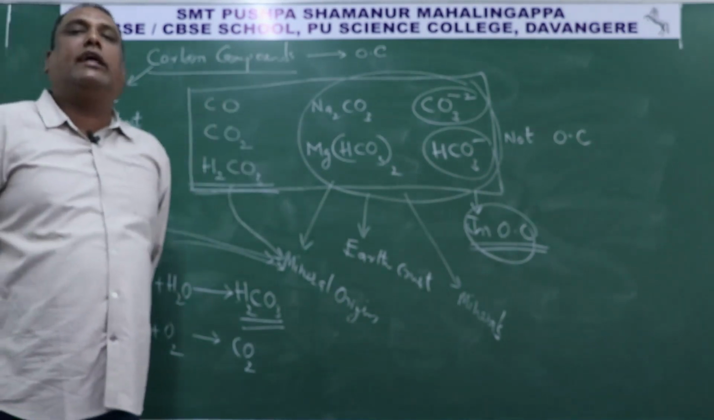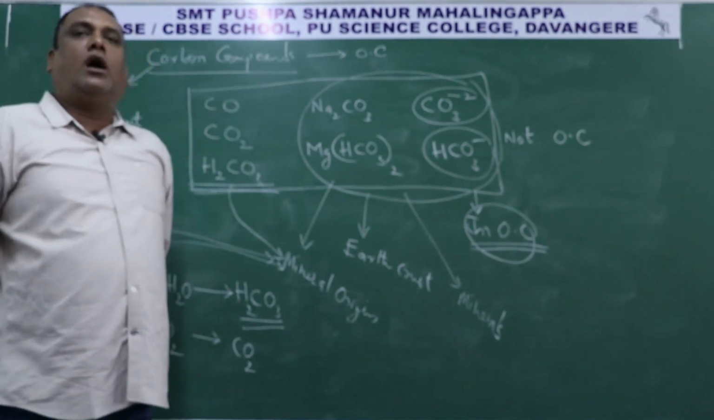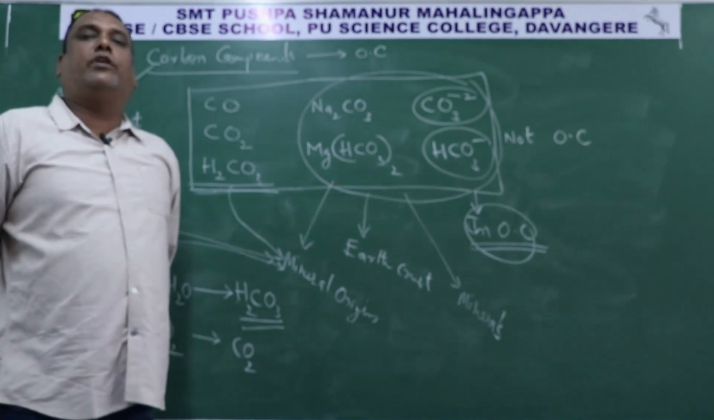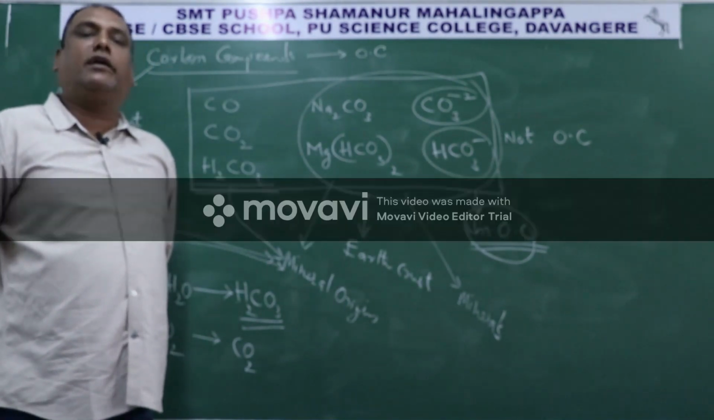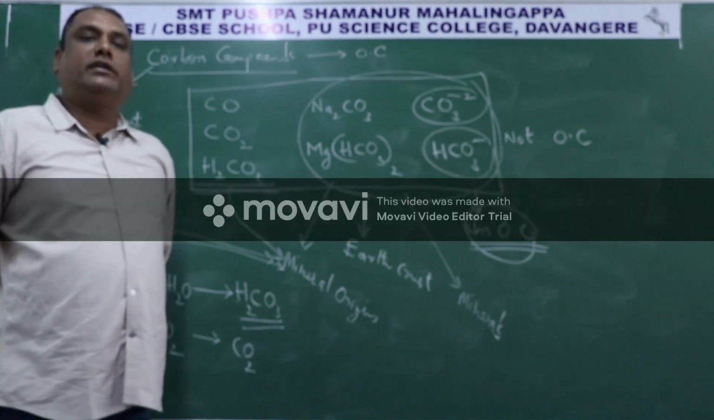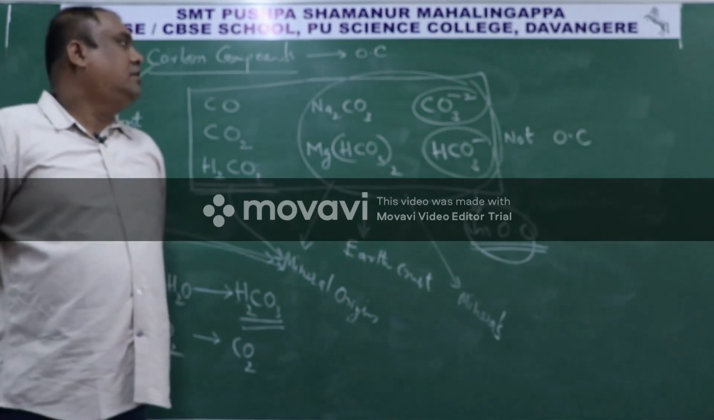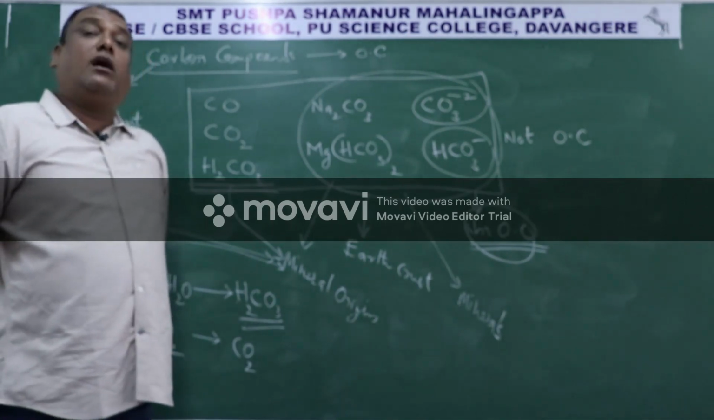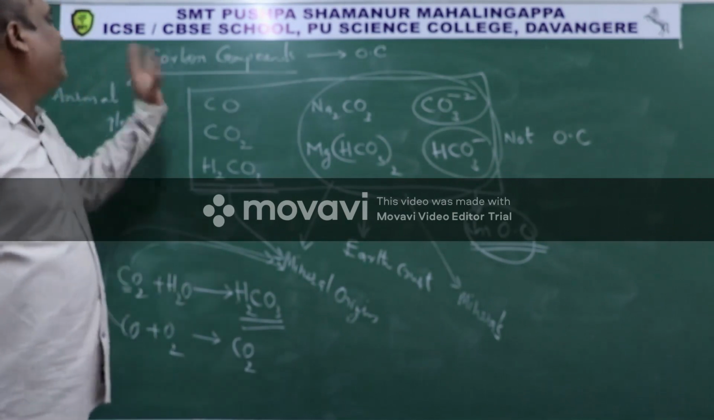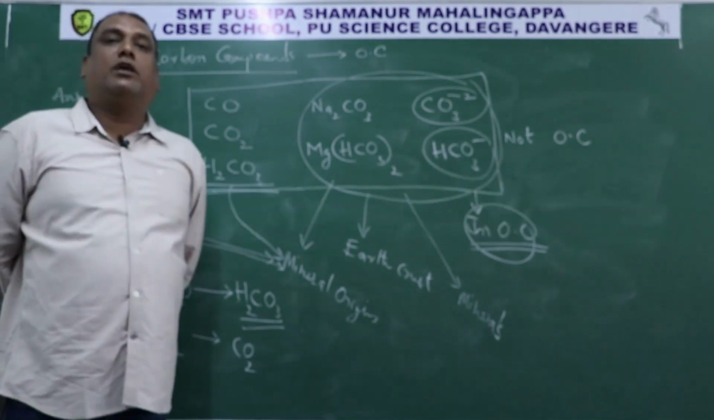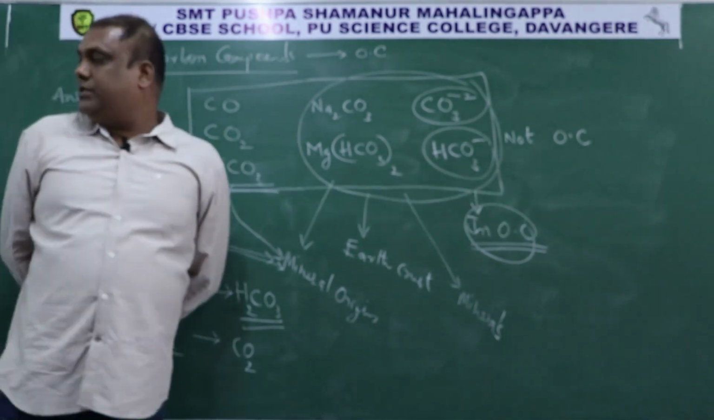So actually organic chemistry is all the compounds that come from animals and plants are called organic compounds, and their study is called organic chemistry. But all those compounds have carbon in them. That's why carbon compounds are called organic compounds.